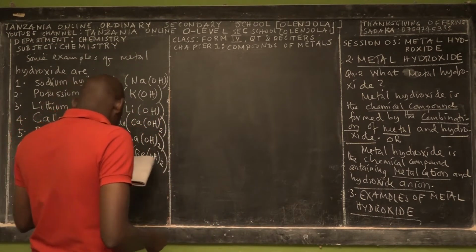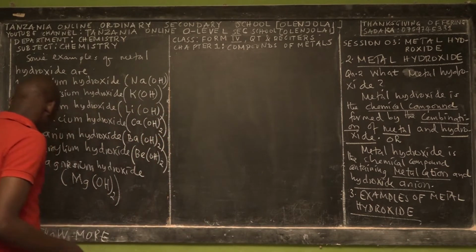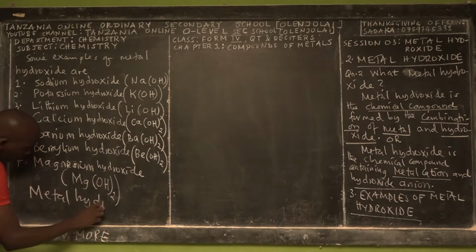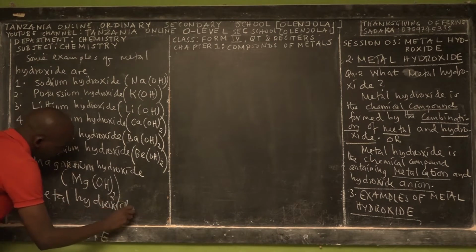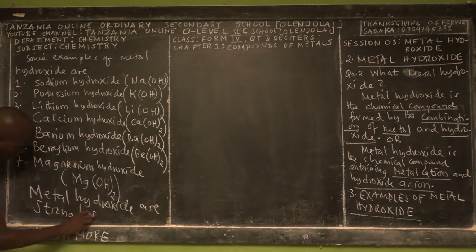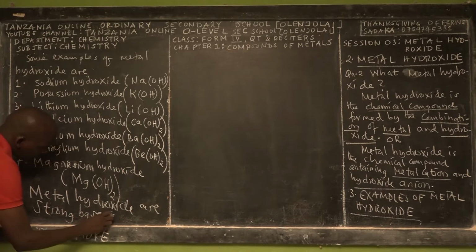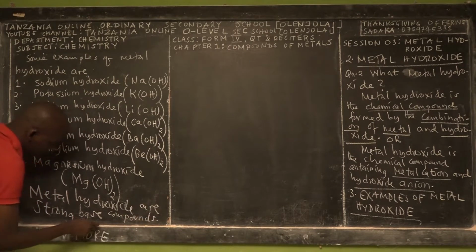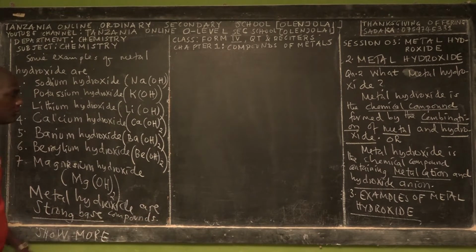Okay, so hydroxides are strong base compounds. So we say that metal hydroxides, or in some of the books we just call them hydroxides, are strong. These are strong bases, not weak bases, strong base compounds.